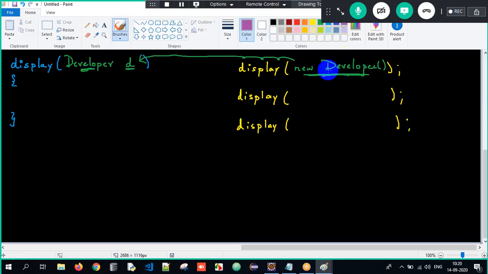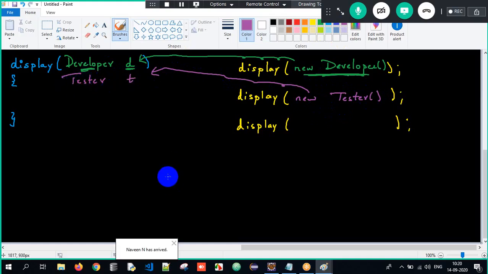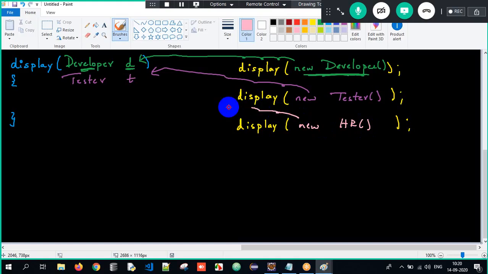If I am passing an object of tester, that will get stored into reference T, which is of type tester. That is again specialization. If I'm passing a new HR object, that will get stored into a reference H, which is of type HR. So this is specialization. If it is developer D, I can pass only a developer object; tester and HR objects cannot be allowed.